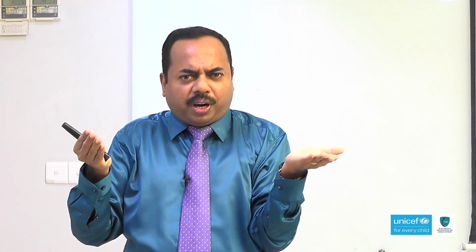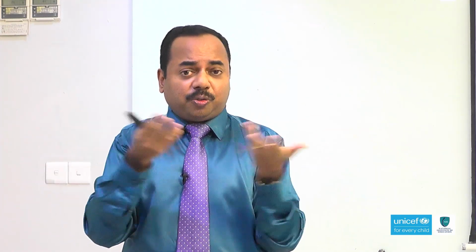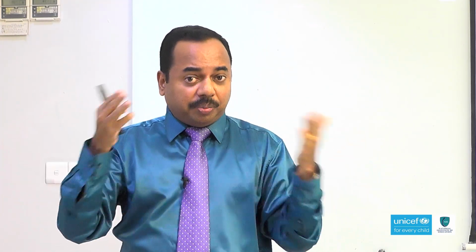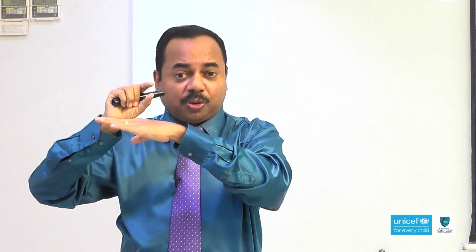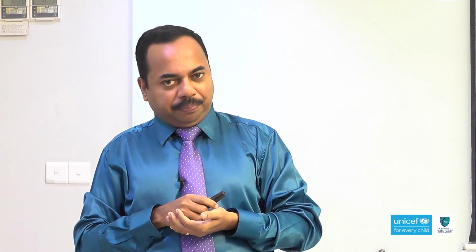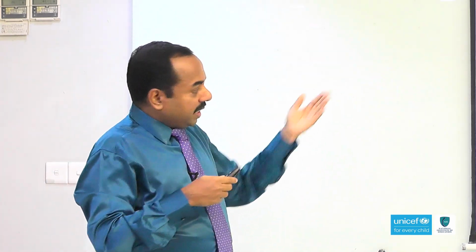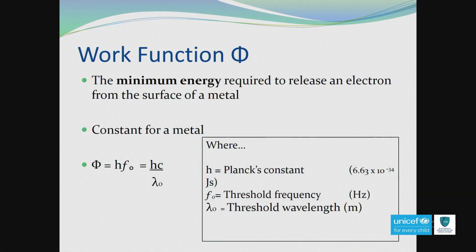Why is it different? Of course, the atomic structures of different materials are different. So, remember these three values are constant for a single material. Then the connected equation. So, work function, how can we connect? Work function phi is equal to hf0, or equal to hc over lambda 0. So, these are the equations for work function.